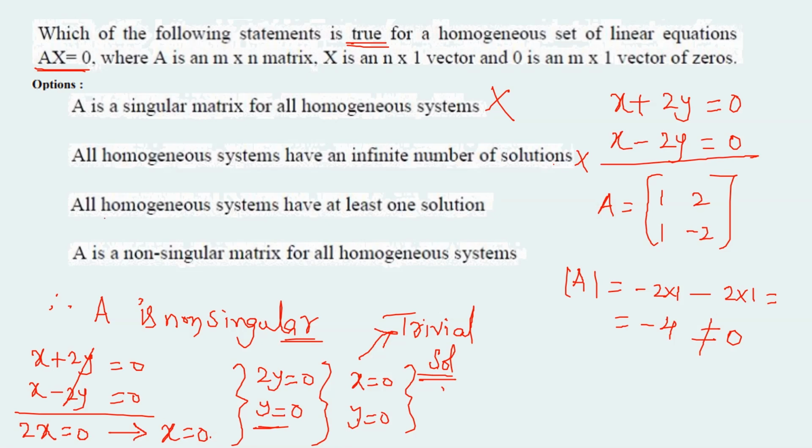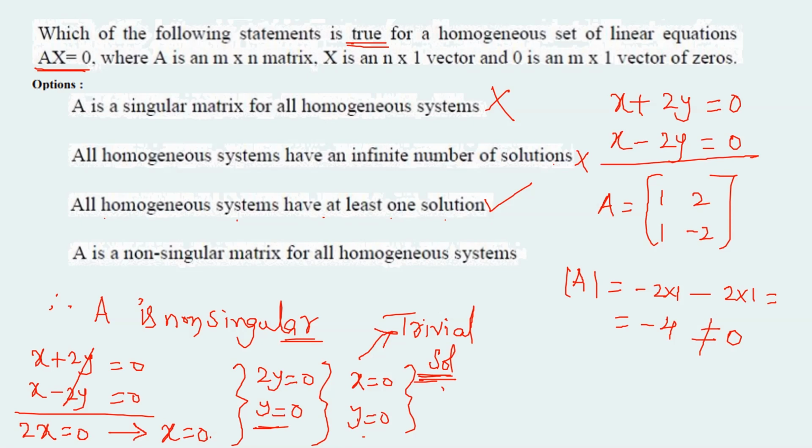Third case, all homogeneous systems have at least one solution, which is true, because just now we have seen for the example we have considered, we have the trivial solution. At least we will have the trivial solution, that is x equals 0, y equals 0, for a given set of homogeneous linear equations. At least the trivial solution will be there, or else infinitely many solutions. Only two possible cases are there for a homogeneous set of linear equations.